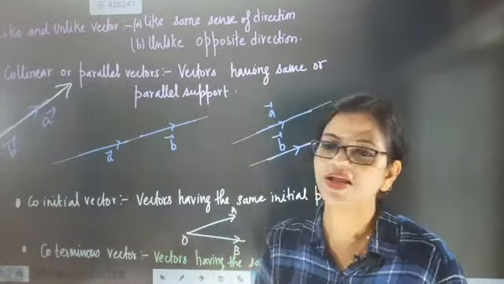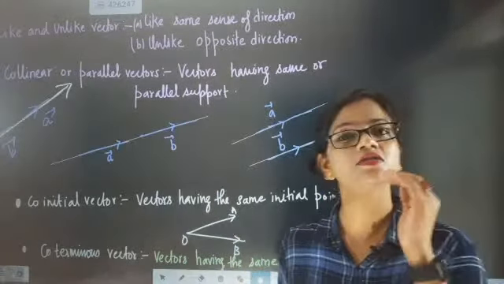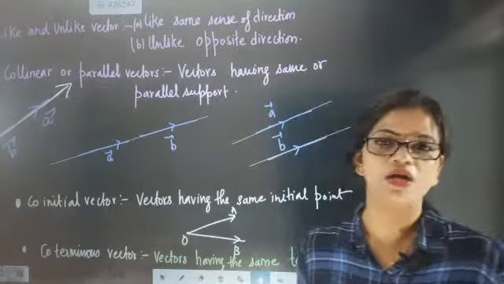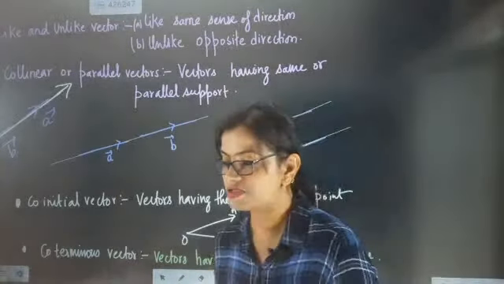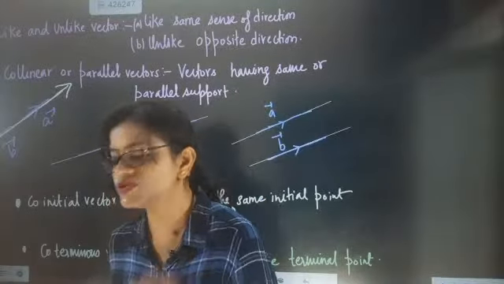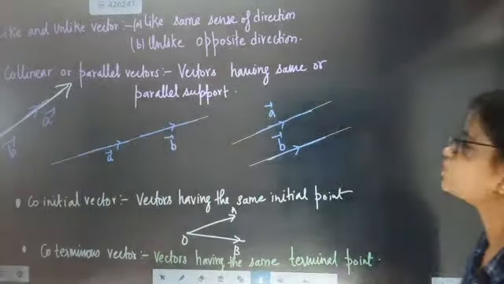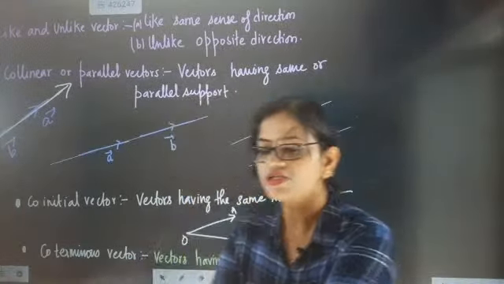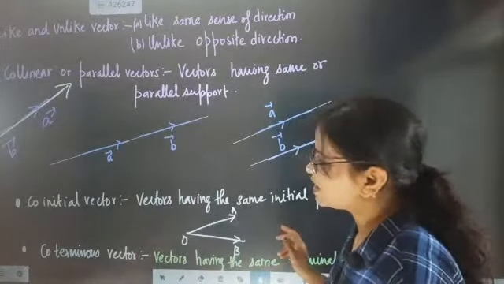So you have to understand that two vectors are called collinear vectors when they are a part of the same support or parallel support. I hope you have understood this point. So this ends as it is. Fine. Simple things, we are going to create big changes.